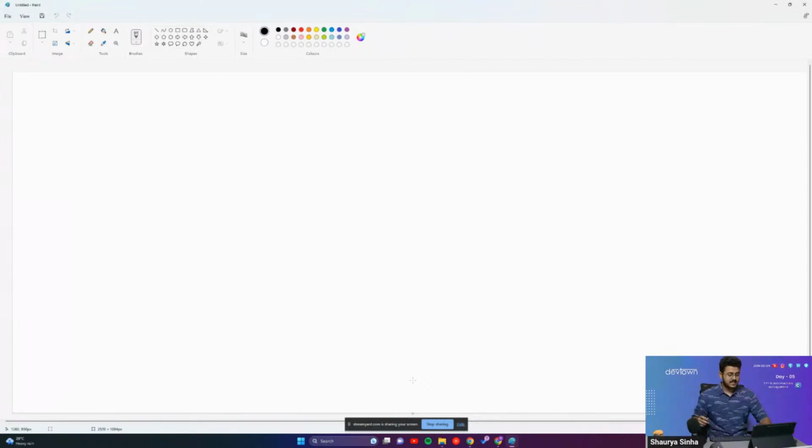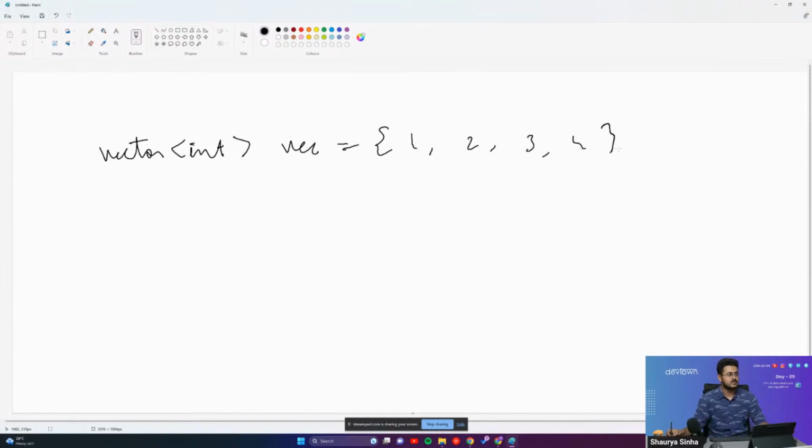So the first thing that we need to understand is a very simple thing. I don't think anybody will face any difficulties understanding this. Like I said, we don't know how many elements are there inside of the vector, right? When we create a vector, let's assume vector int, with the vector name vec equals 1, 2, 3, 4.